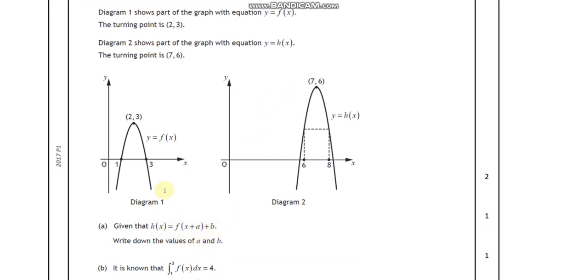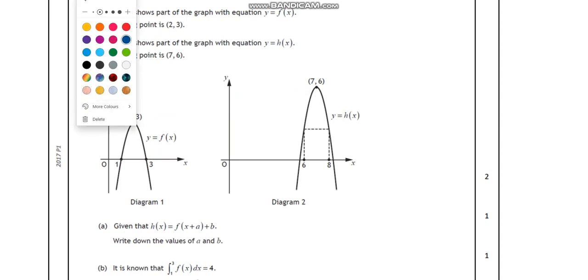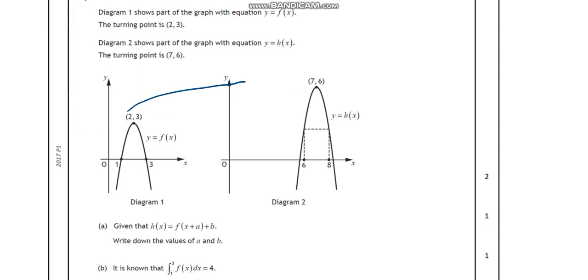So what it's saying is, this graph has been moved to generate this graph. So how have I moved this to get to here? Okay, well, how did I get from 2 to 7? How did I do that? Well, I've added on 5. Now we know when we're inside the bracket, it's the opposite. So that means it must be a take away 5. So that's going to be h(x) has to be f(x) take away 5, because we do the opposite.